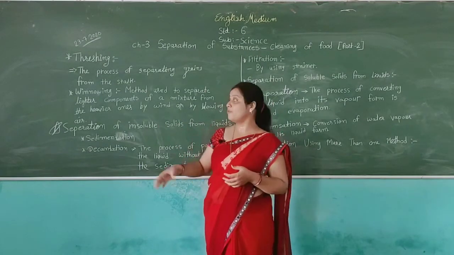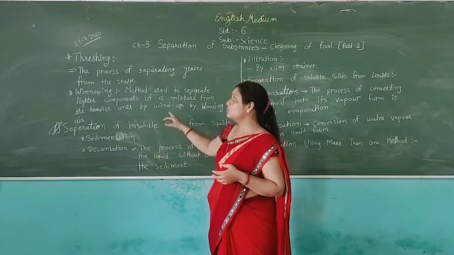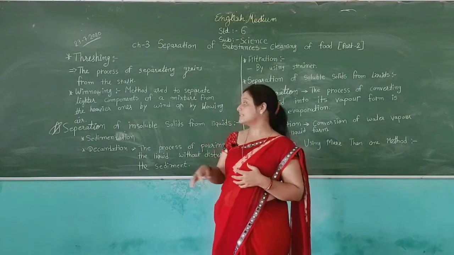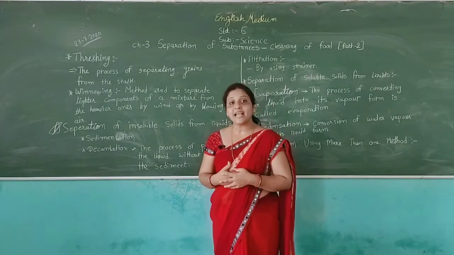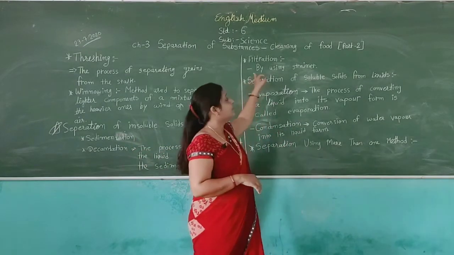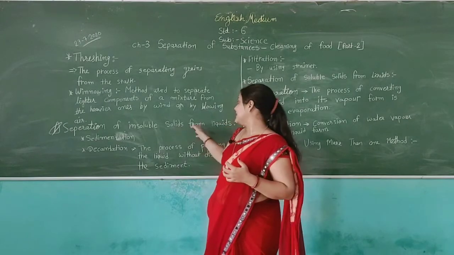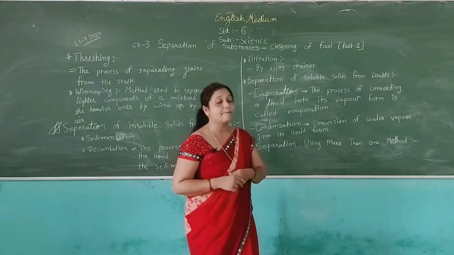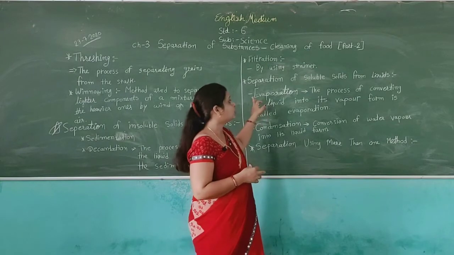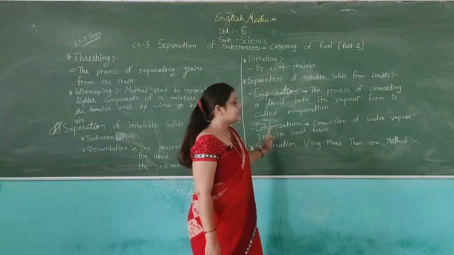Winnowing is also a method which separates lighter components from heavier components, mostly used by farmers. For the separation of insoluble solids from liquids, we use sedimentation, decantation, and filtration. For the separation of soluble solids from liquids, we discussed two methods: first evaporation and second condensation.